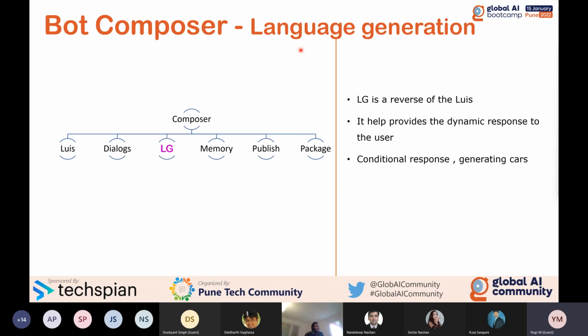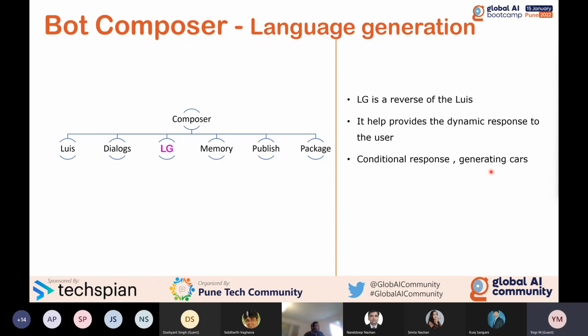The final one is a conditional response. If you want to check conditions, for example, if it is the kitchen, I need a different set of replies. If it is a room, a different type of response is needed. Those types of conditions you can define in LG also. And one more advantage of using LG is that you can generate cards also. For example, Bot Framework supports different types of cards: adaptive card, hero card, thumbnail card. If you want to use a card type of response, you can just put it into the LG. That also I will show in a couple of minutes.